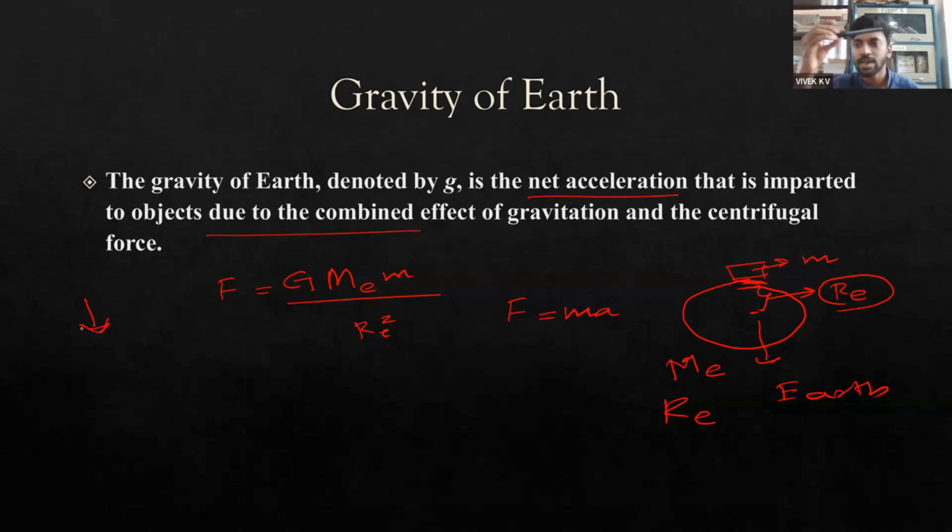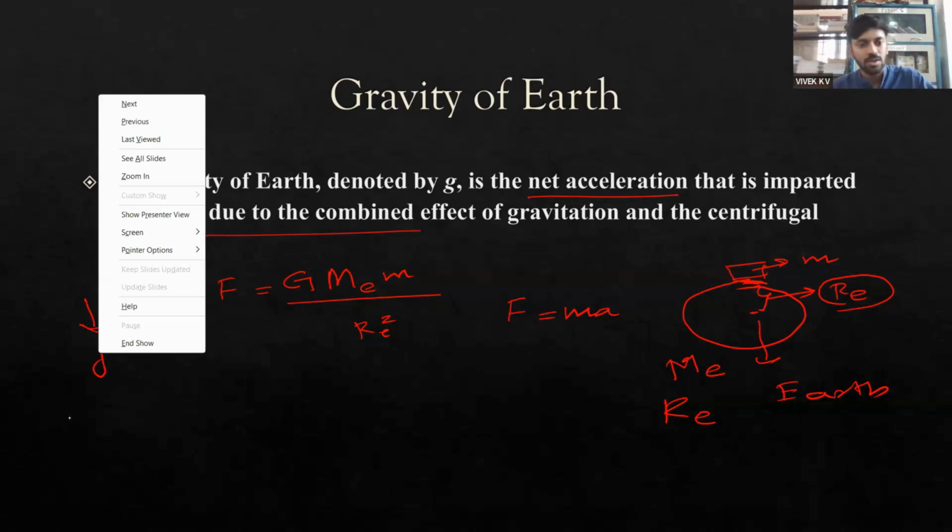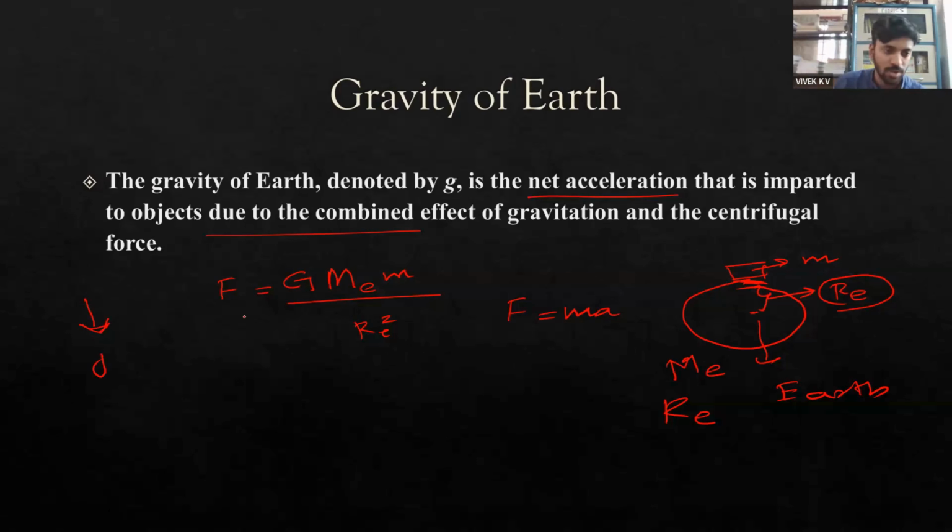So if only gravity is in the picture, then we already stated that the rate or the acceleration at which an object is falling because of gravity is nothing but g. It is denoted by g only. So if only gravity is there, it is denoted by g.